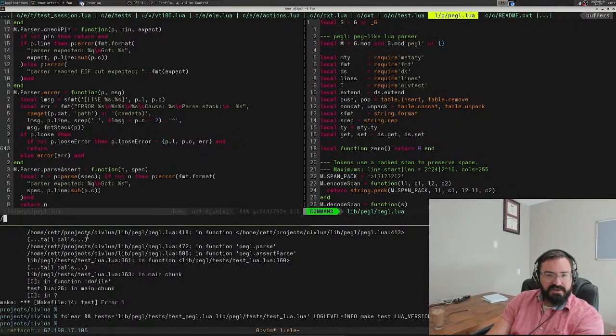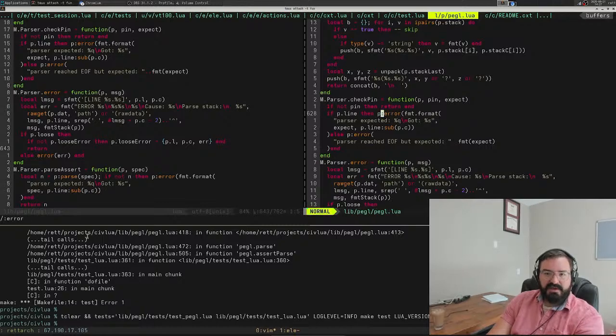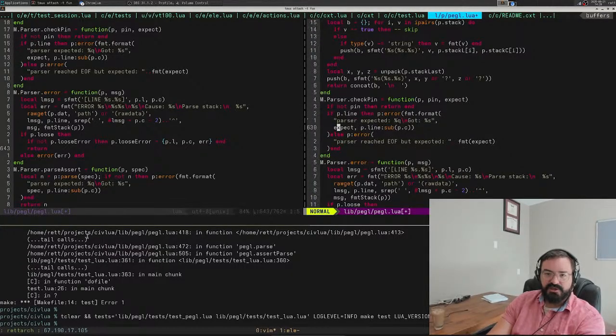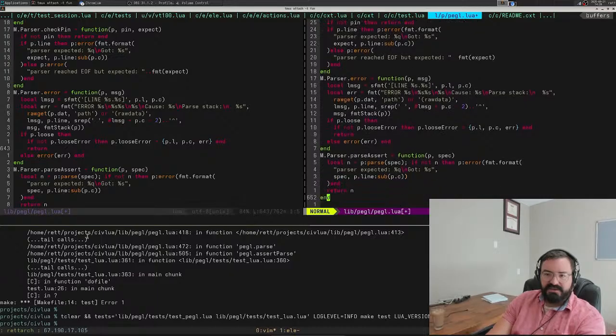The only thing is we need to return p.error anywhere it's being called. Actually, in this case, both branches are error, so we don't need to return anything in these cases. But in general, we need to return error here. We're going to return p.error.